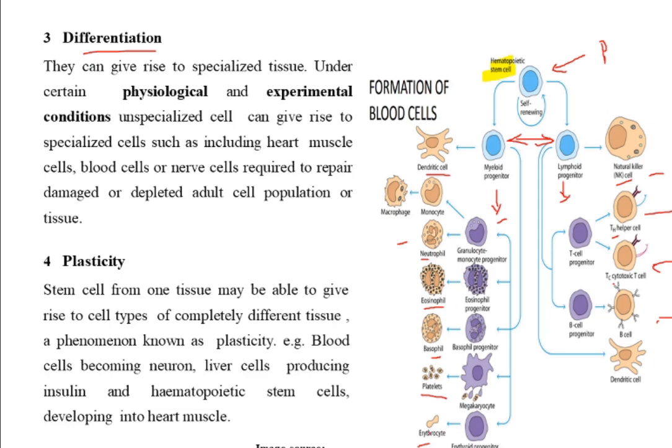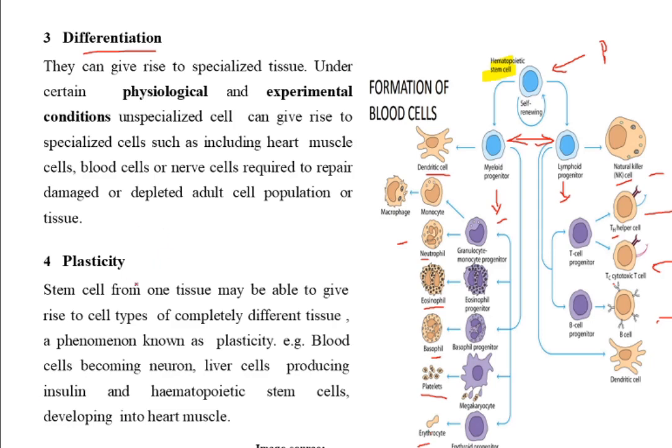You must have studied homeostasis. What happens in homeostasis? The body is in homeostasis. Whatever cells are there, each and every cell has a specific concentration, and that cell is always maintained at that particular concentration. When the cell dies accidentally or by programmed cell death, the cell will be replenished. New cells will be produced to maintain that particular concentration. This is called homeostasis. So it maintains the population of every cell in those homeostatic conditions.